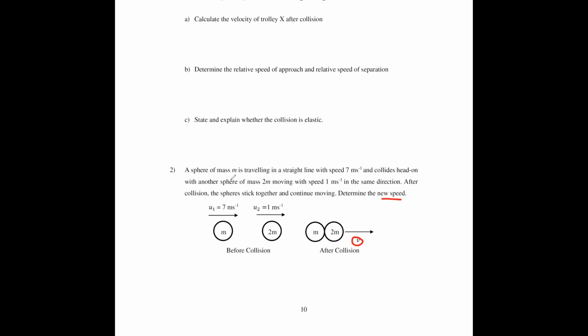This one is a case where you see they stick together. This is actually your perfectly inelastic collision because they stick together. Right now you want to find the new speed. You still apply the principle of conservation of momentum, where you say that the sum of initial momentum is equal to the sum of the final momentum. So this one is actually m u1 plus m u2. Notice that they're both in the same direction. You can just add them up.